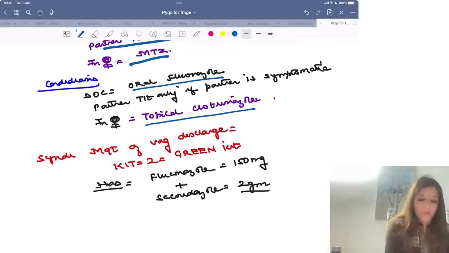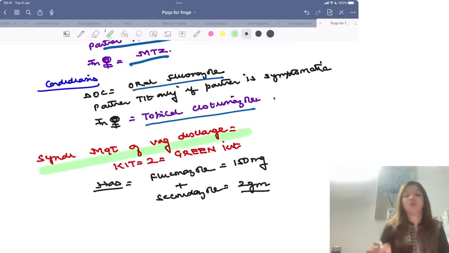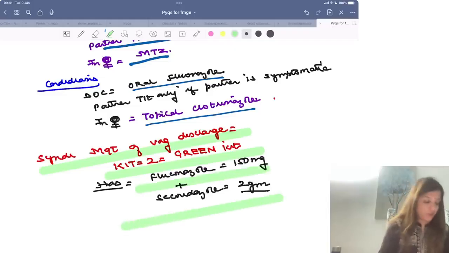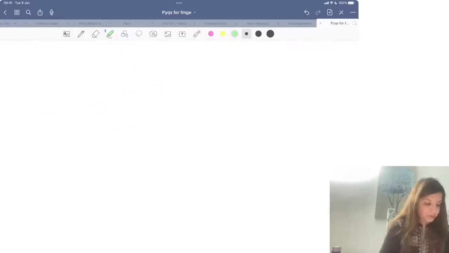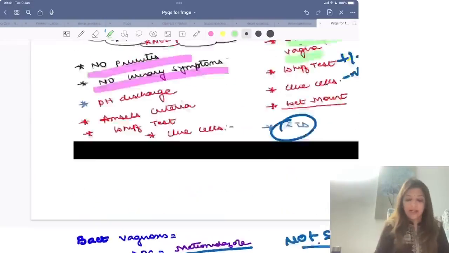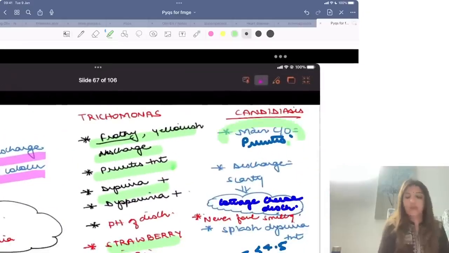Now, for syndromic management of vaginal discharge, we use kit number 2, which is green kit. It has got fluconazole and instead of metronidazole, it has got secnidazole. Clear to all of you? Intense itching will be seen in case of candida, because as I told you, in candida the main complaint of the patient is pruritus, right?